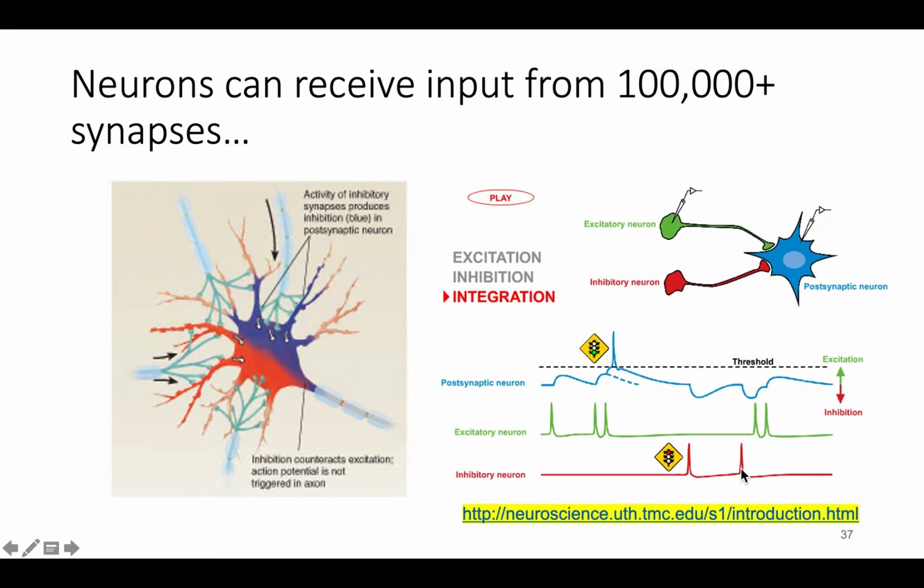In this example, we see the inhibitory neuron firing and releasing neurotransmitter, and the excitatory neuron firing two action potentials and releasing double neurotransmitter, and the adding together of that one IPSP plus two EPSPs now is a sub-threshold EPSP. We do not reach threshold. We do not fire an action potential.